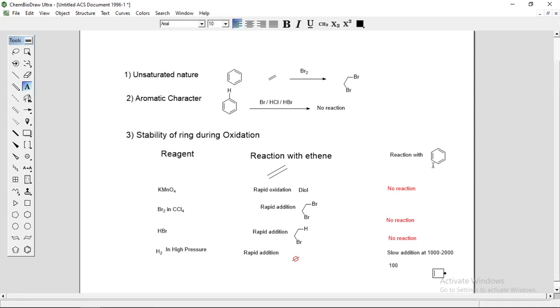So here the reaction takes place, but it requires very drastic reaction conditions.